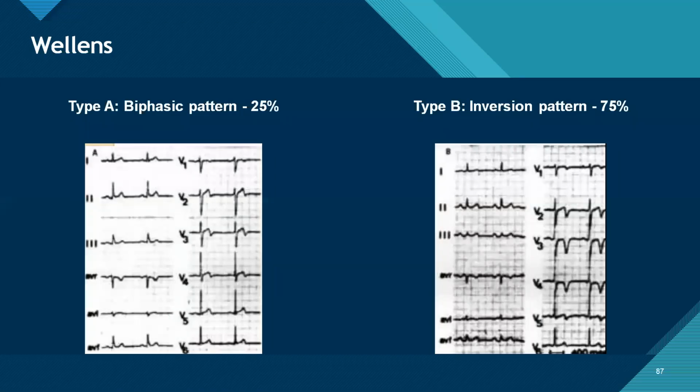Coming to Wellens syndrome, it could be of two types. Type A shows a biphasic T wave in V2 to V3, and type B is the inversion type, which is seen in 75% of the patients, with deep T wave inversions in V1 to V4. It is generally associated with significant proximal LAD stenosis. What is important is that the patient might be asymptomatic at that point of time. Usually the patient is asymptomatic, and with symptoms these changes disappear. So that's why it's very important.